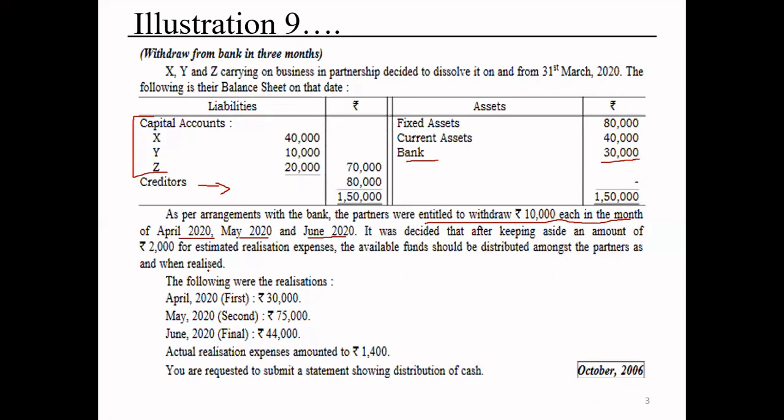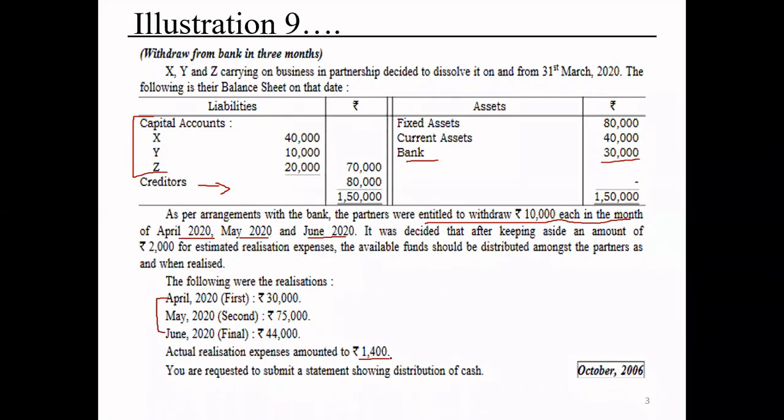Now let's see, in the last problem there was an arrangement with the bank that a particular amount would be withdrawn immediately and the rest after a particular period. But now here, whatever bank balance we have, 30,000, will be divided equally, and in every month we will withdraw 10,000. So we have a total of 3 realizations: April, May, June, and actual realization expenses are 1,400. I think the problem is simple.